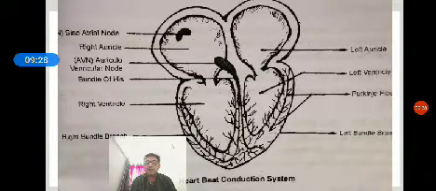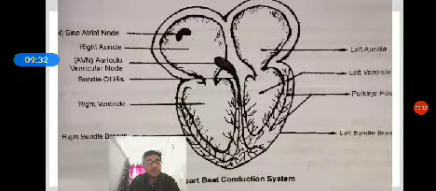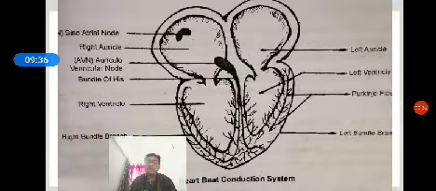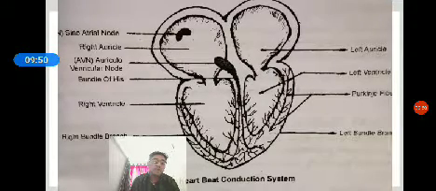The circulation of blood between the heart and lungs is called pulmonary circulation. It is a shorter circulation. Deoxygenated blood from the right ventricle is carried by the pulmonary artery to the lungs for oxygenation. The oxygenated blood from the lungs is carried by pulmonary veins and flows into the left auricle.